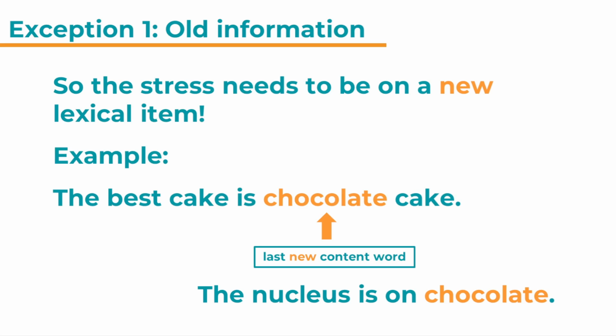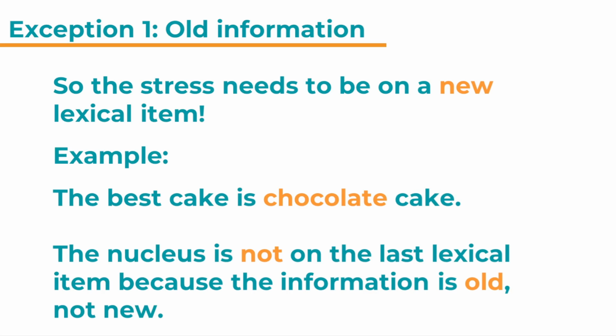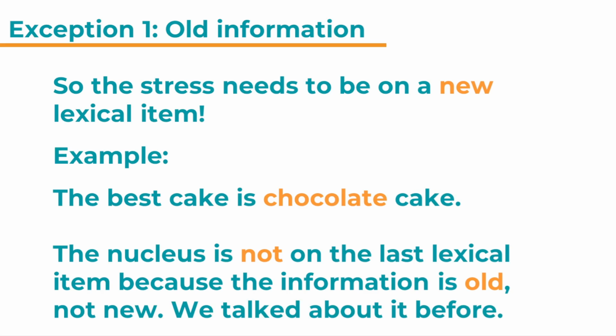And then of course, chocolate has 2 syllables and the main stress would be on the first. So the nucleus is not on the last lexical item because the information is old, not new. We talked already about it before.